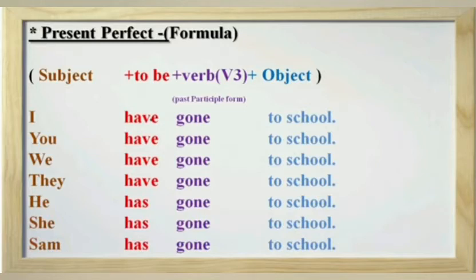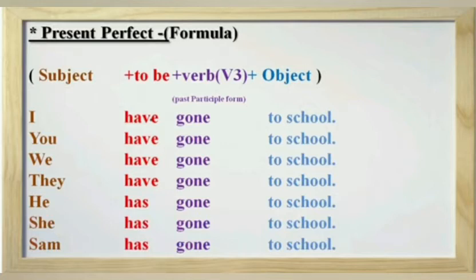Next, you have gone to school. We have gone to school. They have gone to school. Here we use helping verb have because with second person and with first person and with third person plural we always use helping verb have with third form of verb, that is gone here.